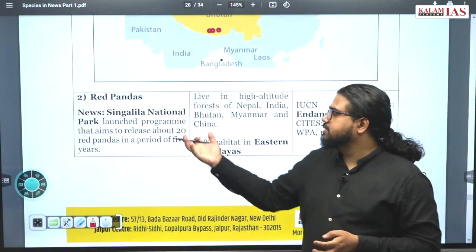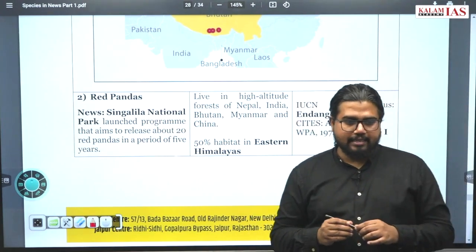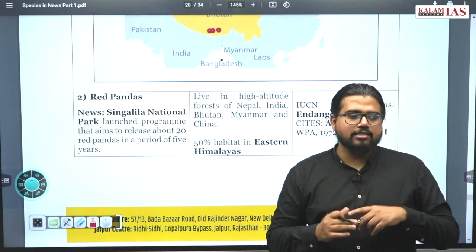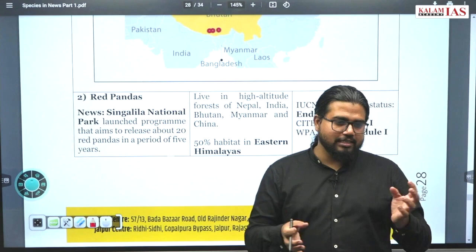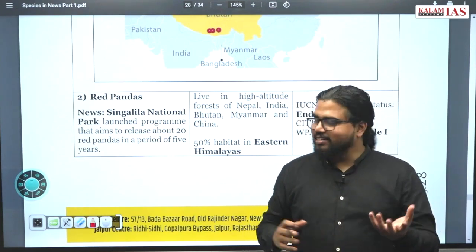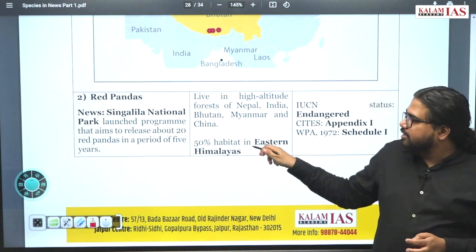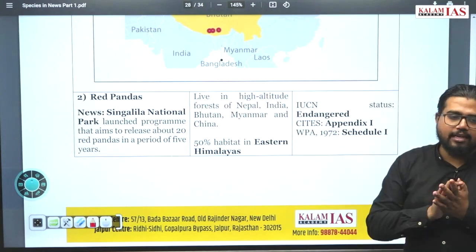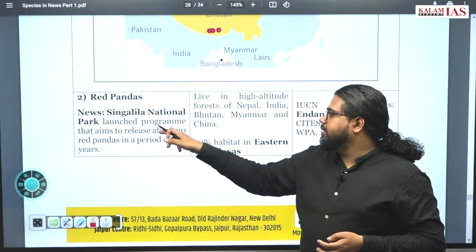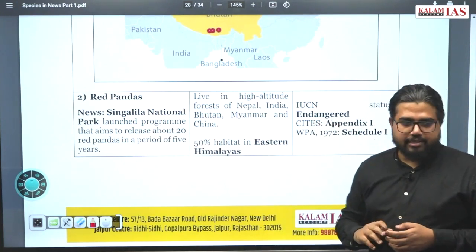Red pandas. Does India have pandas? Red pandas India have. There are two kinds of pandas, red panda and giant panda. Giant panda is the black and white one you see in the movies and as mascot. Red panda is much smaller in size, and India is the only one having a natural home to red panda. It is in Singalila National Park. A program was launched that aims to release 20 red pandas in a period of 5 years.